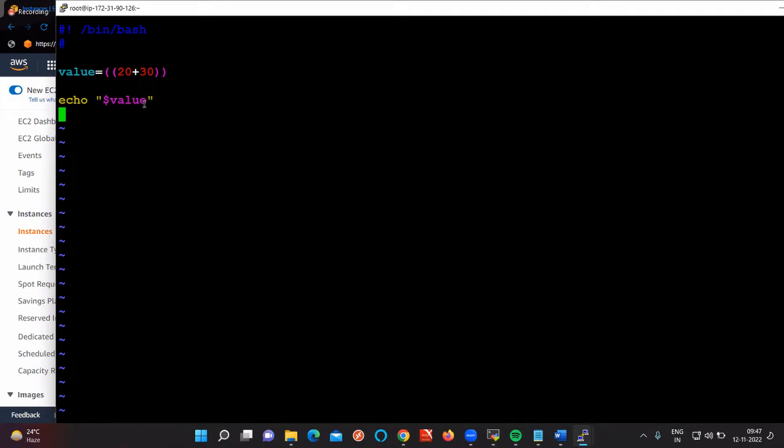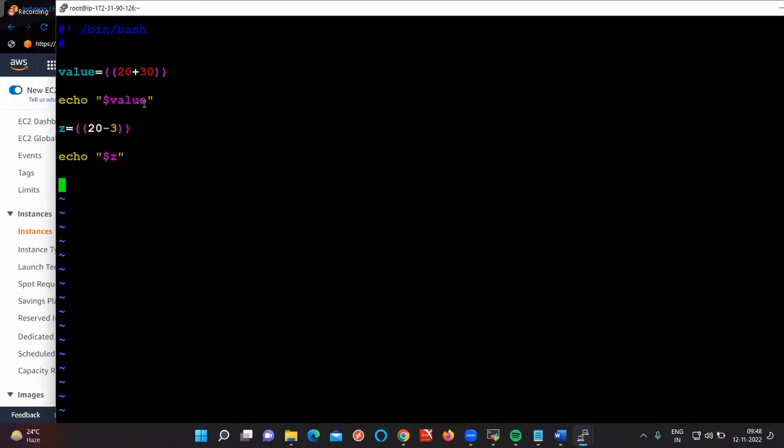And one more thing I'm using, z is equal to 20 minus 3. Sorry, 20 minus 3. And if I want to print this value, I need to use echo $z. Okay, echo $z.